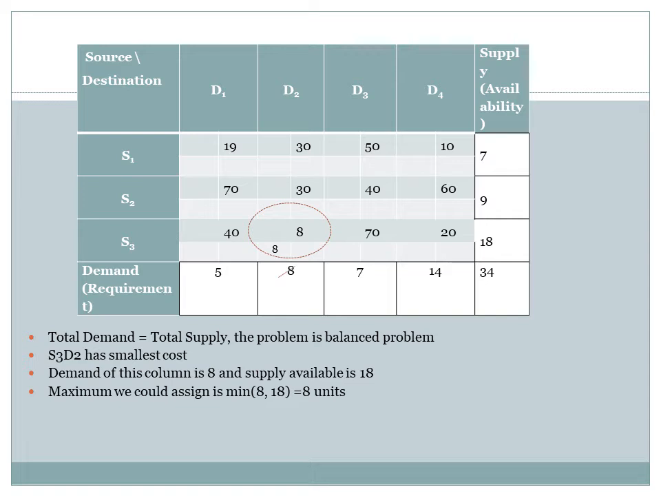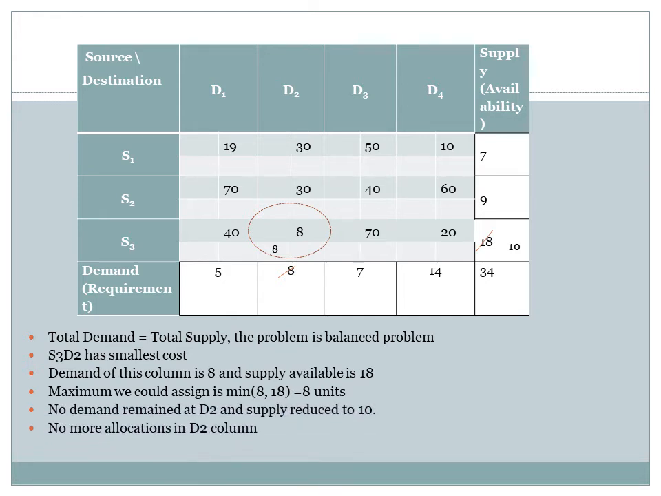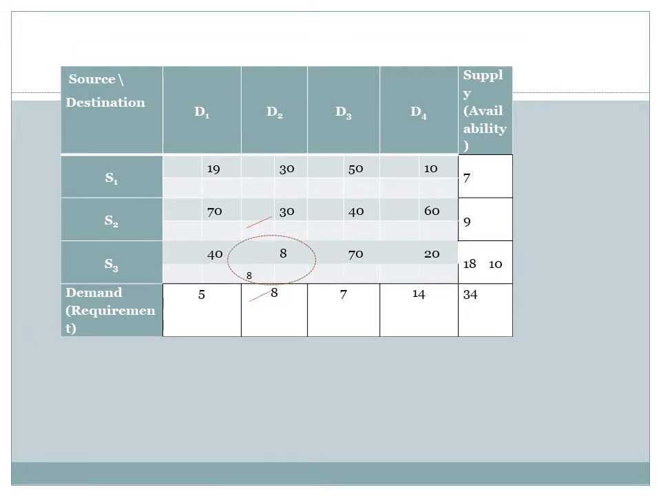Now this will reduce the demand of this column to 0, that is, there won't be any more allocations in the column D2, and the supply will get reduced to 10 units. No more allocations in column D2. Now, the next least cost is 10 in S1D4.